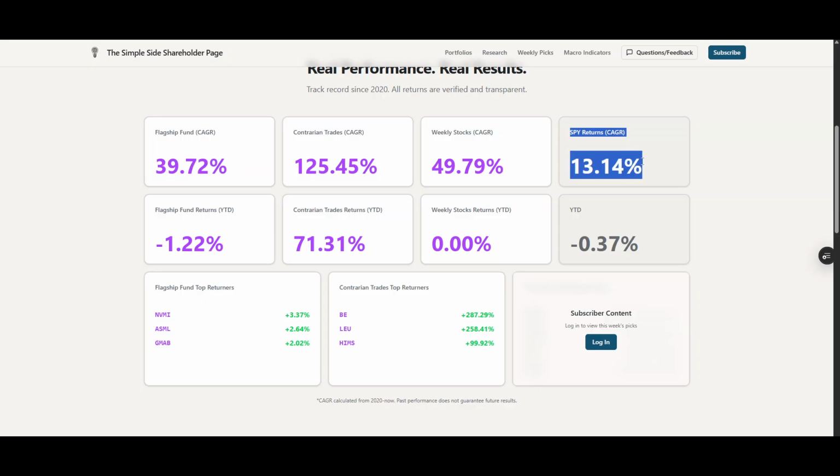Then what you're seeing here is the compounded annual growth rate for the SPY, which in this case is referencing from 2020 till now. So you'll see it's higher than what you typically see, between that 8 to 12% range. It's been 13% since 2020, so you'll see that here. And then you've got your year-to-date returns on the SPY down below,